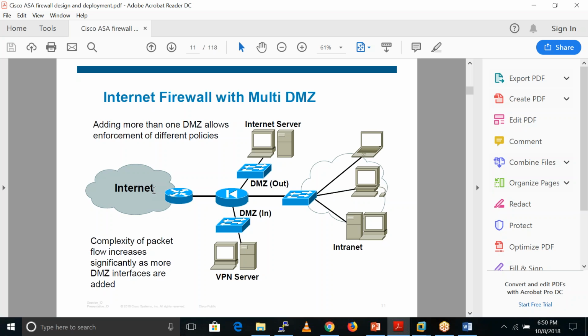Sometimes we have some internal servers, or VPN servers, and we also have some internet servers. These are the servers which we want to host publicly, meaning everyone from outside can access these web servers. That's why we give it the name DMZ out. We also have a DMZ in, which holds servers we don't want to host publicly. Only our inside users can access these servers.